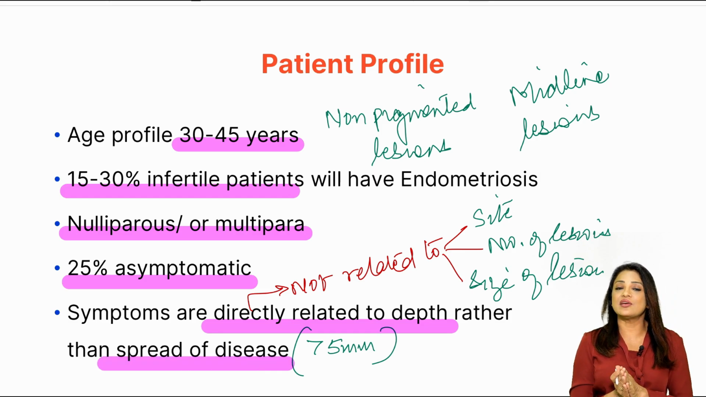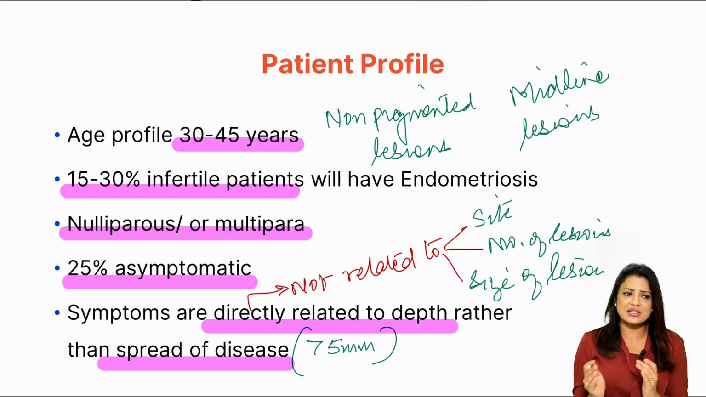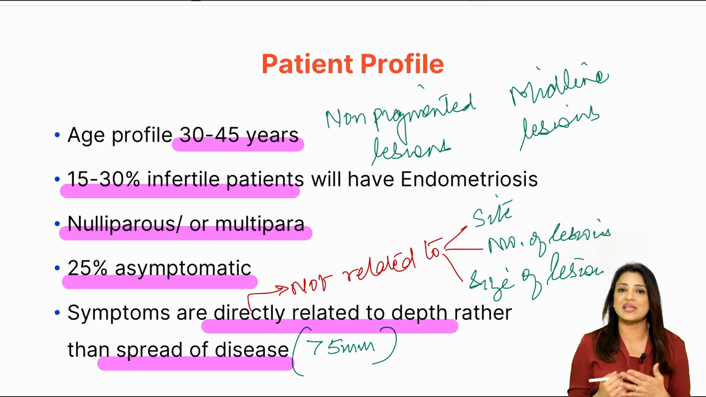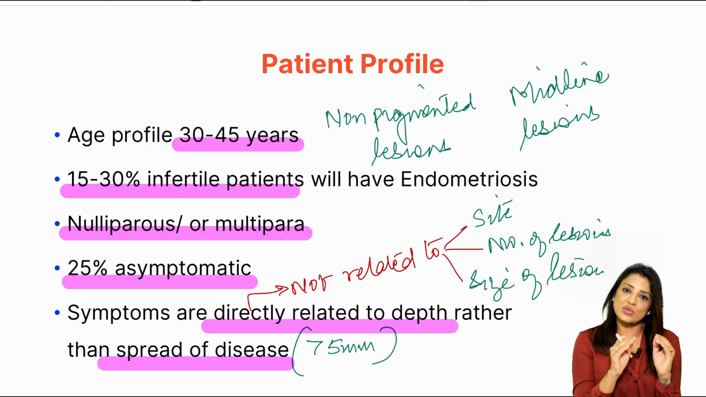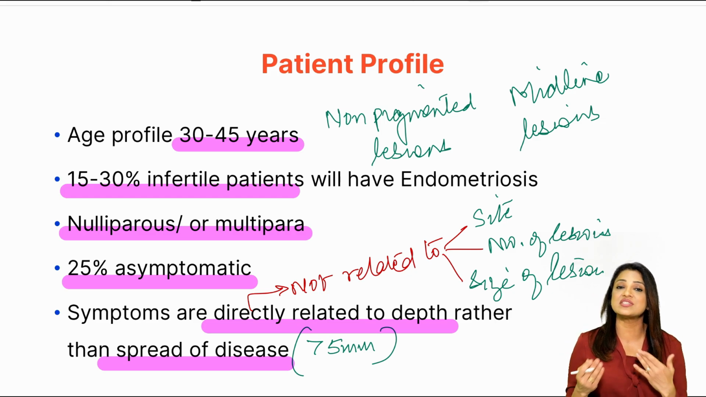So just like the AFS classification that I'll be telling you, the American Fertility Society has classified endometriosis, but it does not actually give any insight or idea about the symptoms and how to manage, because the depth and the size all differ. So the site, the size and the number of lesions have no correlation with the symptoms, so it cannot help us in the management.